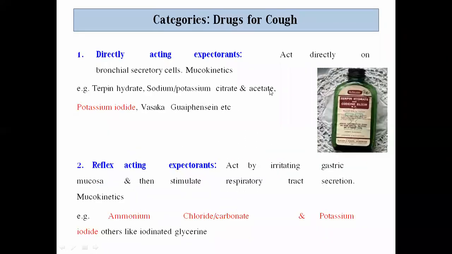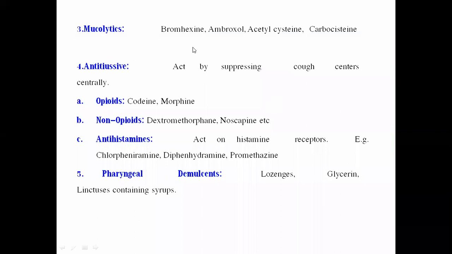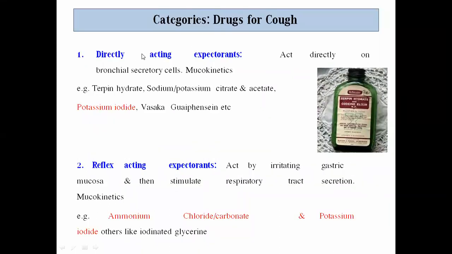Now, these expectorants are basically divided into two categories, that is, drugs for the cough: directly acting expectorants and reflux acting expectorants. Now, what is the meaning of directly acting expectorants? They act directly on the bronchial secretory cells. So these expectorants will directly act on the bronchial secretory cells, that is mucokinetics.